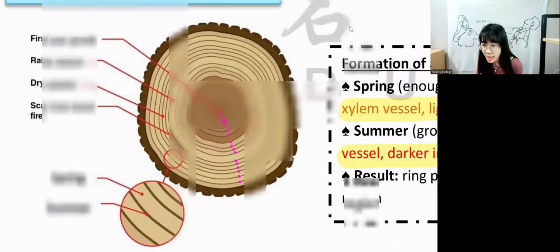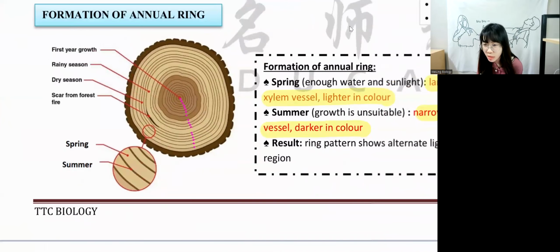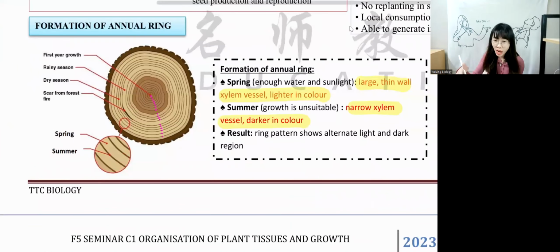Teacher, the bright ring is caused by spring and dark ring is caused by summer? Okay, because we have to follow the textbook there. Because the textbook writes spring and summer, we always follow the textbook. But if your teacher updated the textbook, then you follow the teacher. If not, we always follow the textbook. Different reference books will write different answers. But if your textbook writes spring and summer, I follow the textbook, so that's why I write spring and summer.